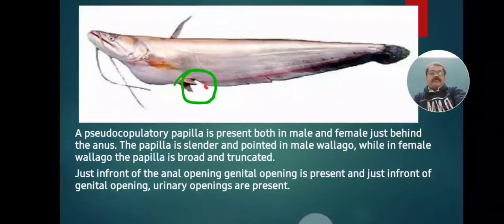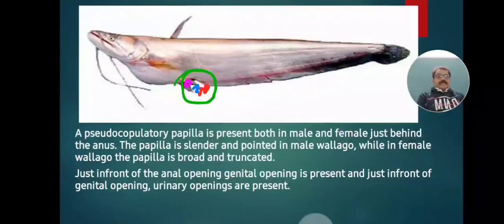First, the anal opening, which is indicated by a red point, for fecal matter, undigested food material. The second opening, which is in blue color, is called the gamete opening, genital opening, in front of the anal opening. And in pink is the urinary opening. In front of the genital opening, a urinary opening is present for nitrogenous waste liquid. All these three separate openings are present, and hence anal opening, genital opening and urinary opening are present in Valiaguatu,